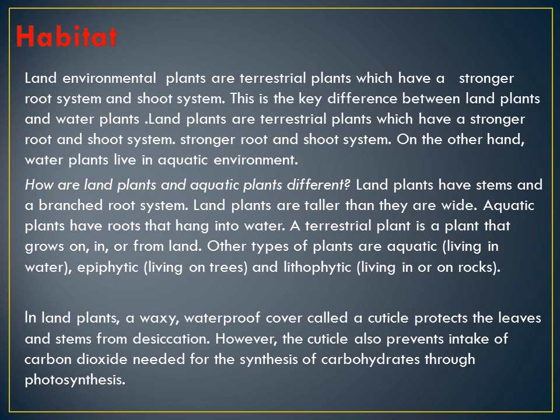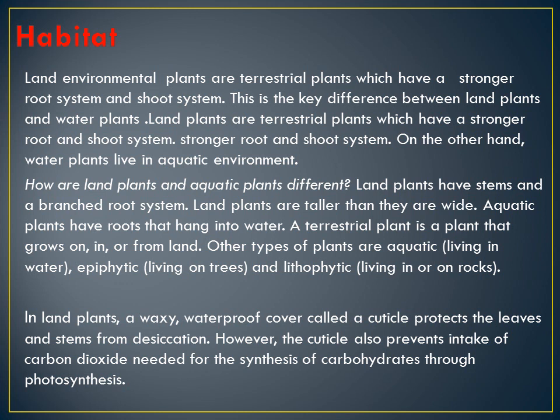The topic: land environmental plants are terrestrial plants which have a stronger root system and shoot system. This is the key difference between land plants and water plants. Land plants means what? Terrestrial plants are called land plants, which have a stronger root and shoot system. On the other hand, water plants live in an aquatic environment, which means they live in water. How are aquatic plants and land plants different? Their place of living is different, isn't it? Land plants live on land, aquatic plants live in water.